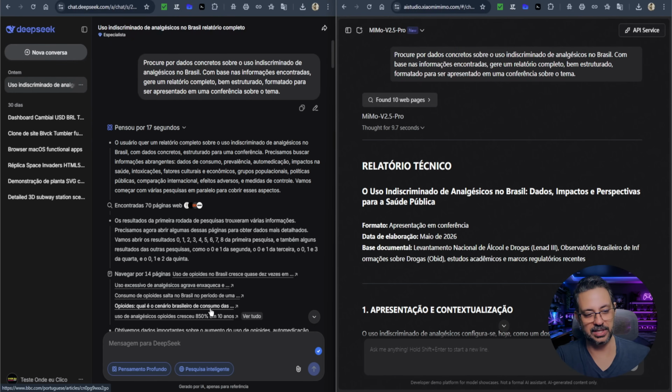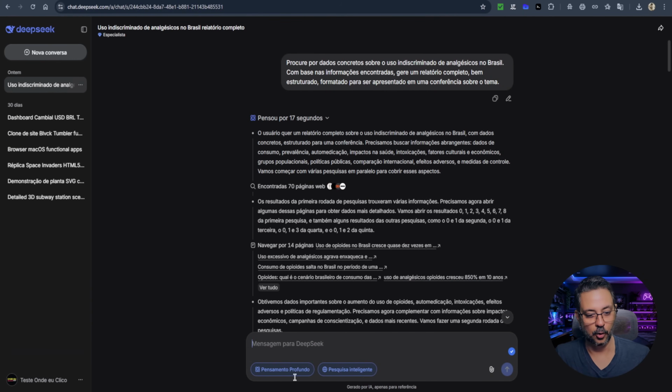Now in this last example here, I asked both models to do a search for me, looking for the following. Concrete data about the indiscriminate use of painkillers in Brazil. Based on the information found, generate a complete, well-structured report, formatted to be presented at a conference on the subject. This was the result delivered by DeepSeek using the deep mode and smart search. I was also in expert mode here.